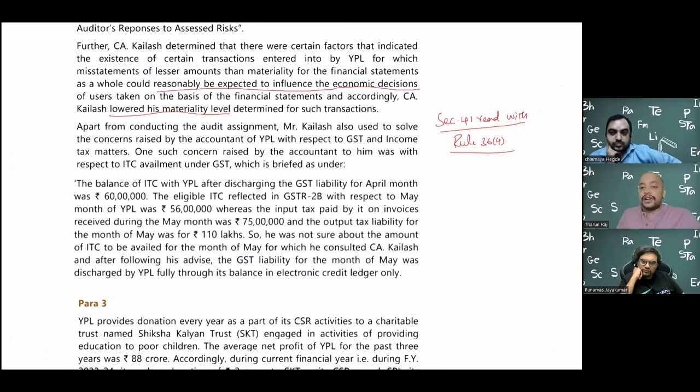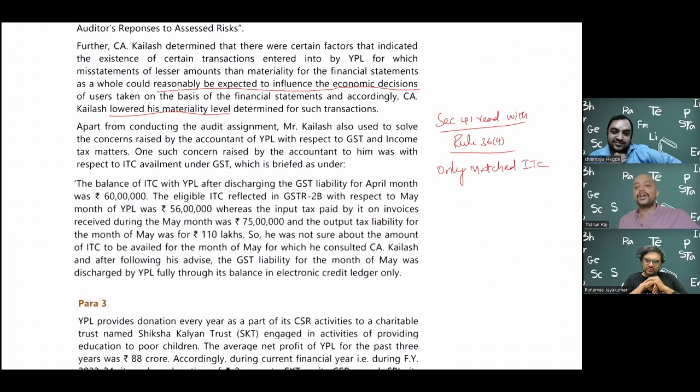So even if it is not matching, we are giving you a 20% allowance. You take the extra credit. Gradually, Nirmala Sitharaman came, and she reduced it to 10, then 5, and now in rule 36 sub rule 4, only matched ITC can be availed. Only matched, 0%. No deviation allowed. No deviation, no error, nothing.